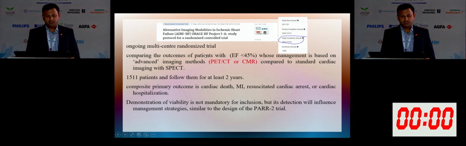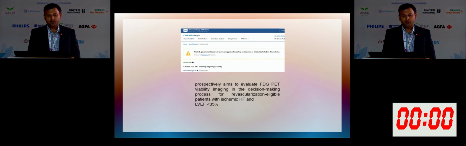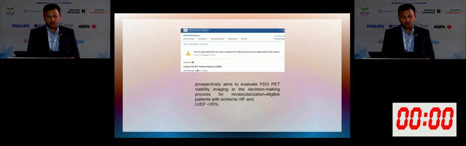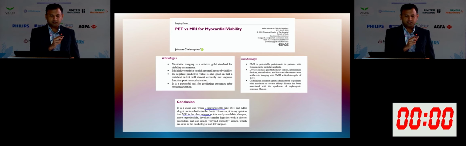So another 2-3 slides. So this is another trial. You can see this is the Alternative Imaging Modality in Ischemic Heart Failure project 1. In this recent trial, PET and CMR are used to assess viability instead of SPECT and echo. This is another trial which is going on, the cardiac FDG PET viability registry trial, and patients are being recruited for this trial. So I came across this study in the Indian Journal of Clinical Cardiology by Dr. Johann Christopher. So what is the advantage?